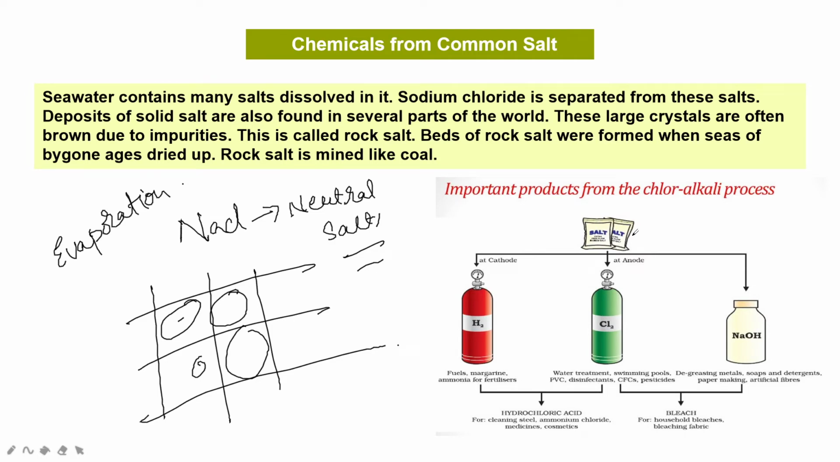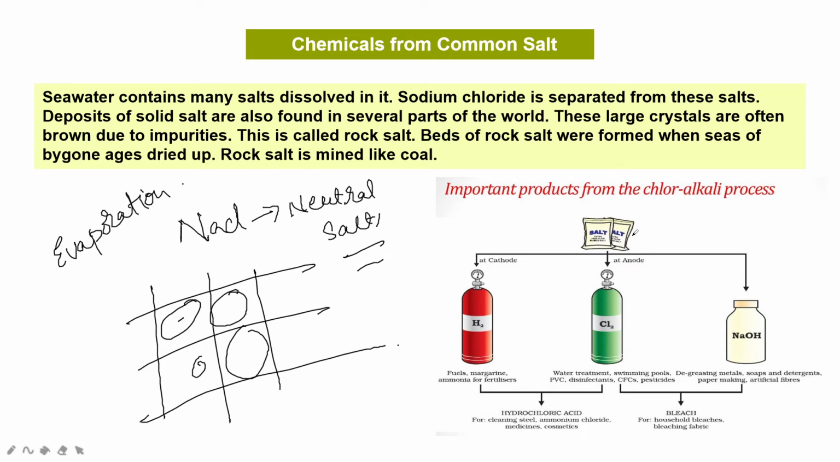So this process is called the chlor-alkali process. Here hydrochloric acid is formed, which is used for cleaning steel, ammonium chloride, medicines and cosmetics. Next one is bleaching: household bleaches and bleaching fabrics are formed. So marketing strategies for all these products in the chemical manufacturing industries also take place.